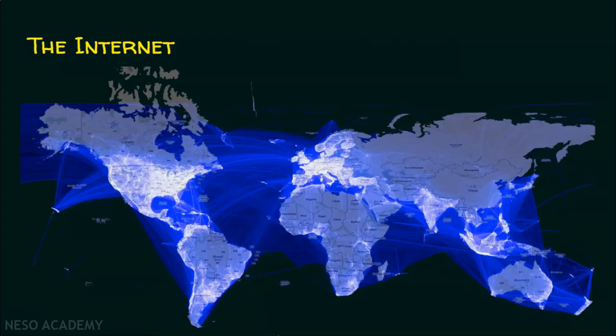So far we have seen local area network, metropolitan area network and wide area network. Now we will see the internet. I will say this is a wide area network, that is, a WAN. Why? Because so many local area networks, so many metropolitan area networks and so many wide area networks across the world are connected to each other.